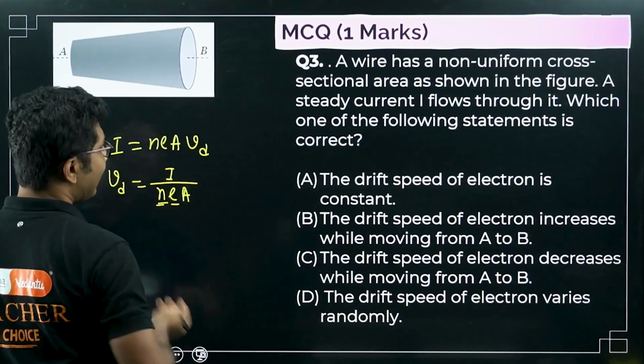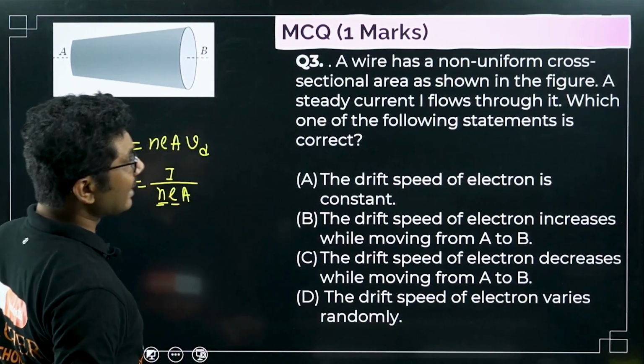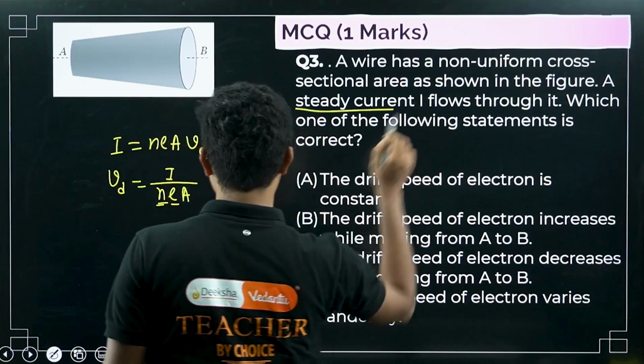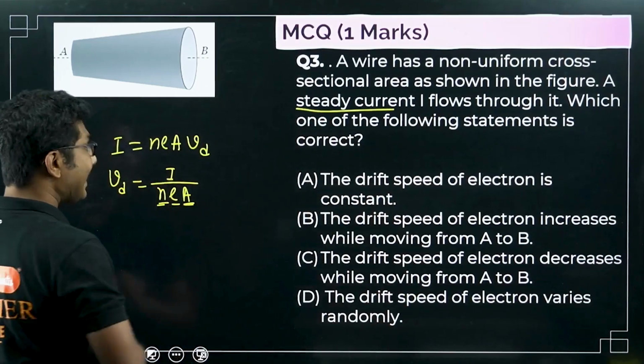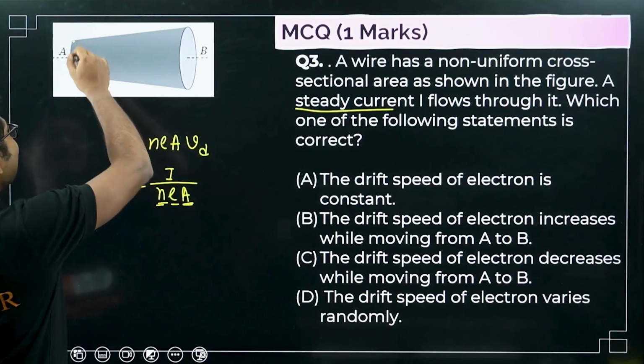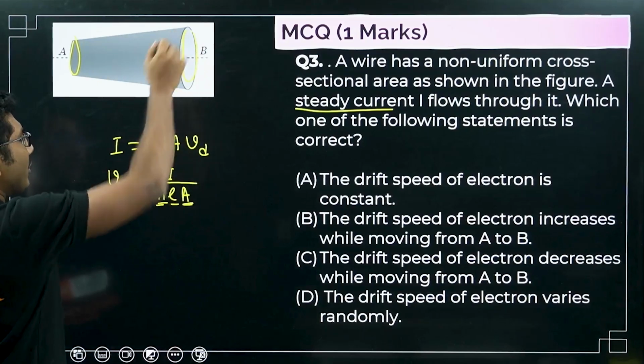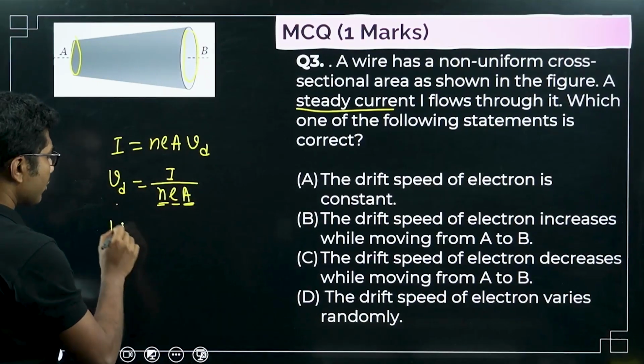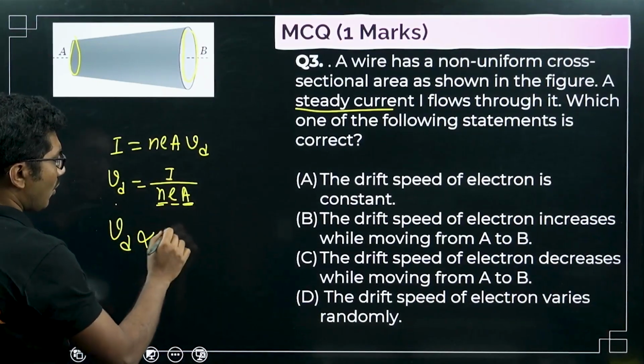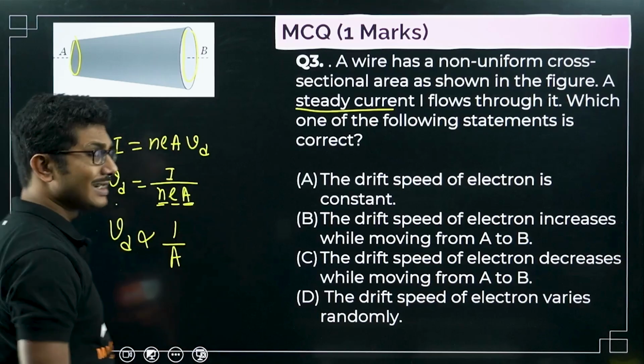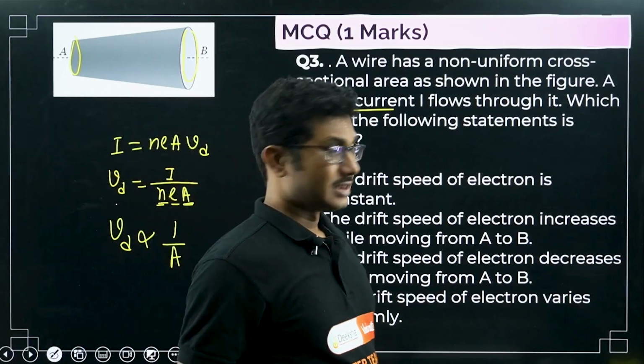I is the current, and a steady current is flowing, so I is also constant. The only thing is area. Area is less here and more here, so drift speed is definitely not constant. Drift speed is proportional to 1 by A. So as the area increases, drift speed decreases.